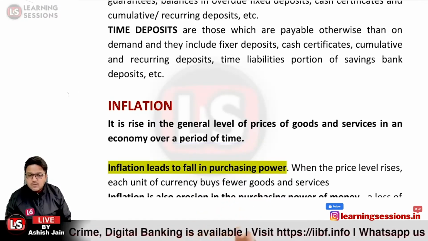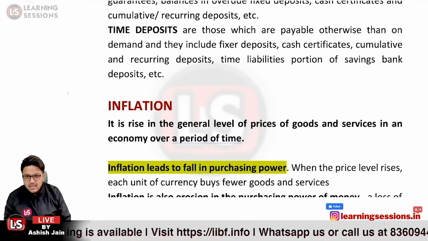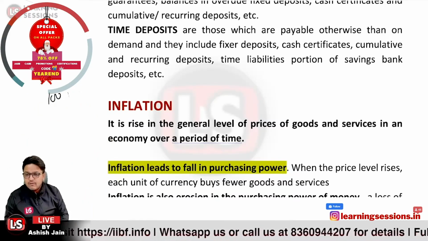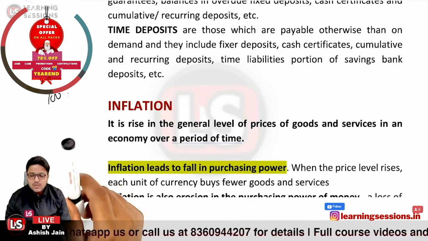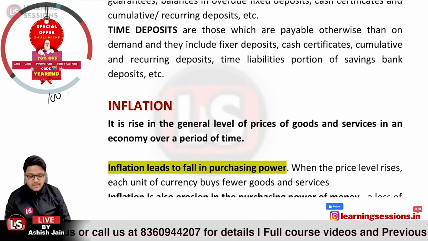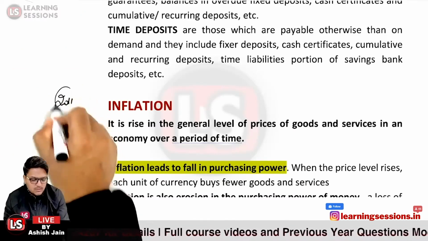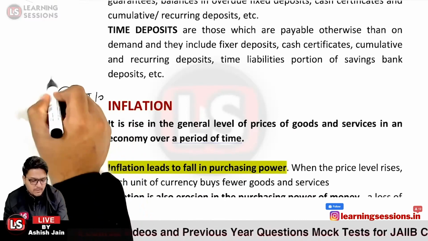And what does inflation basically do? It reduces our purchasing power. Let us take the case that this white marker was worth rupees 10 in 2011, and my income was 100 rupees.